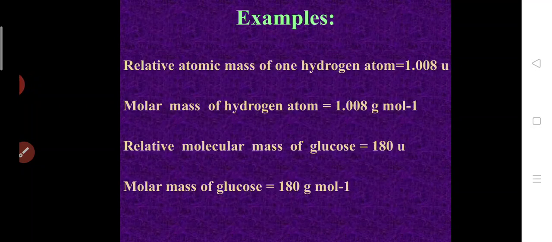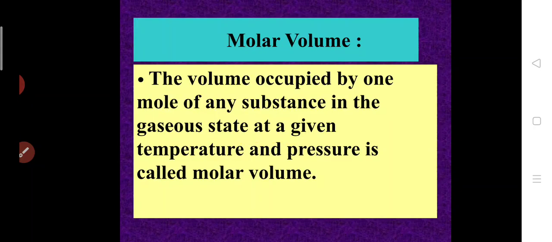Now see the example here. The relative atomic mass of one hydrogen atom is 1.008 unified. Molar mass you have to express in gram per mole, and relative atomic mass in unified. The relative molecular mass of glucose is 180 unified. The molar mass of glucose is 180 gram per mole.